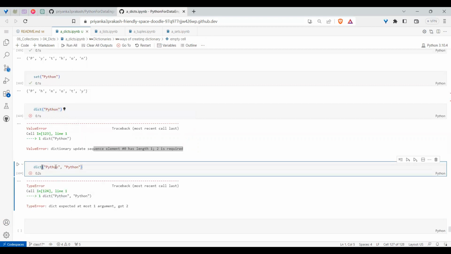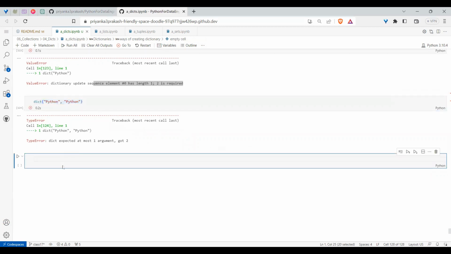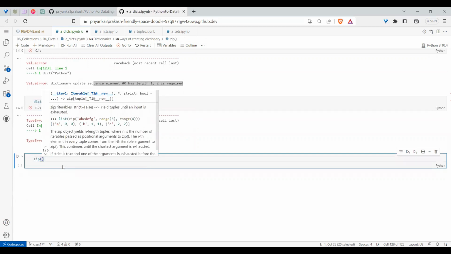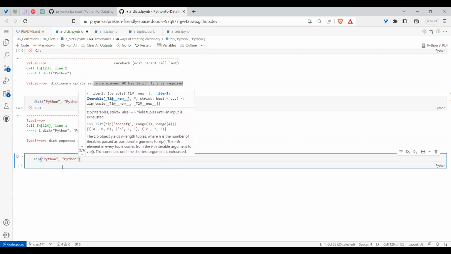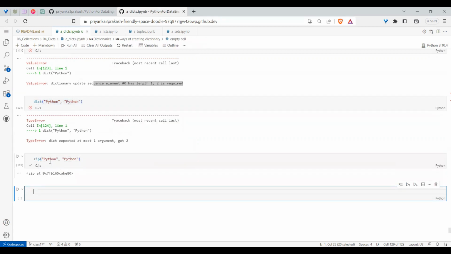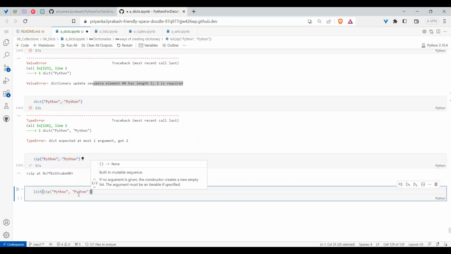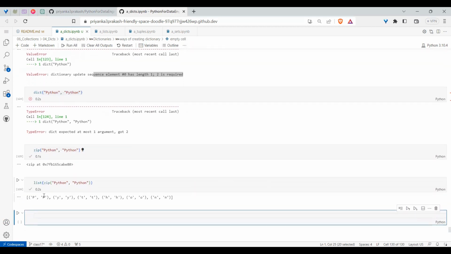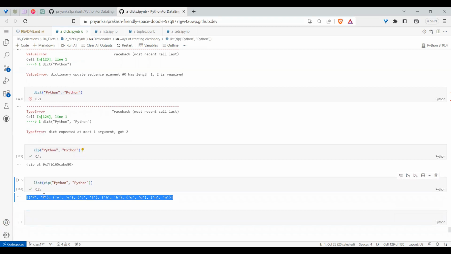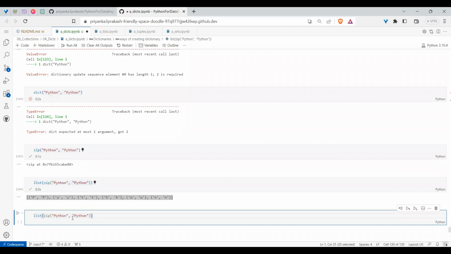No. So for a dictionary to be created from any iterables, you need something called zip. If you pass zip, it will create. Say the same Python you did twice. You got the answer? Of course, you cannot get the values directly because it's an iterable object. In Python 2, if you want to see the values, you need to convert to a list or use a for loop. Now, did you see you got a list of pairs? So a list of tuples. This list of tuples, if you pass to dict, then you can create.